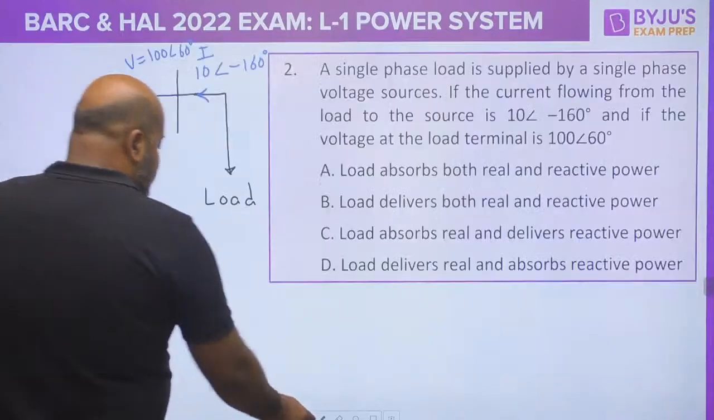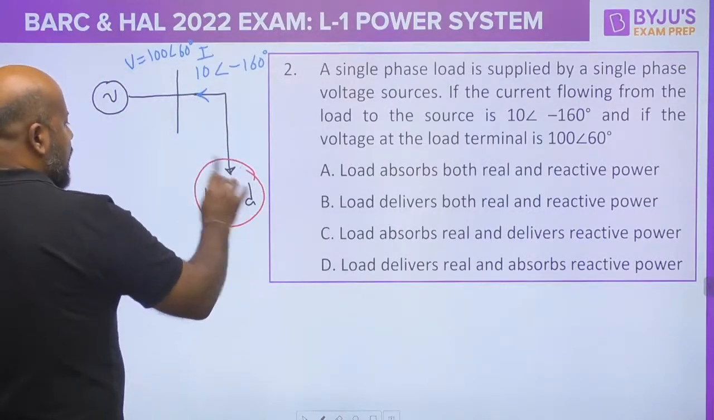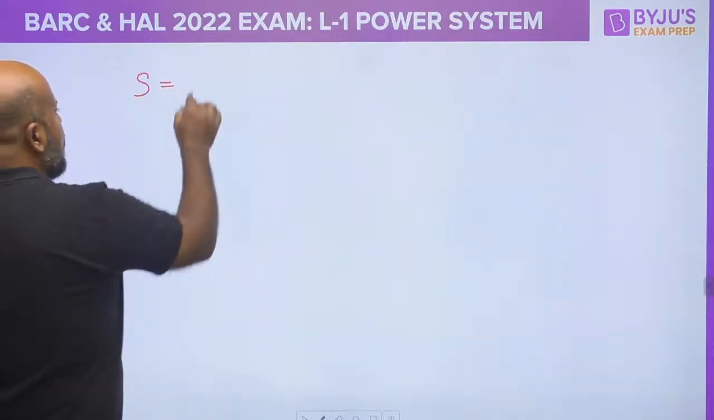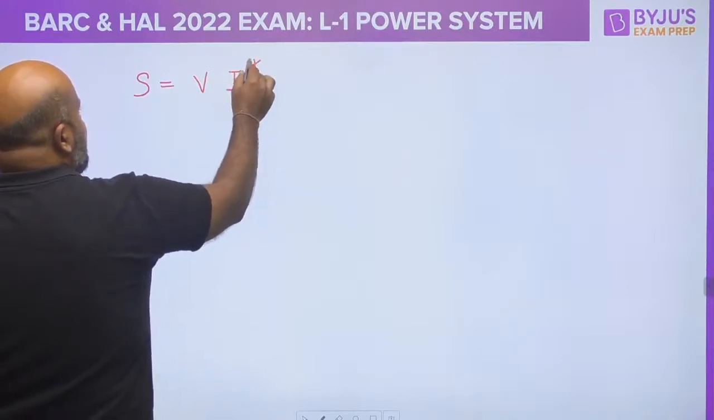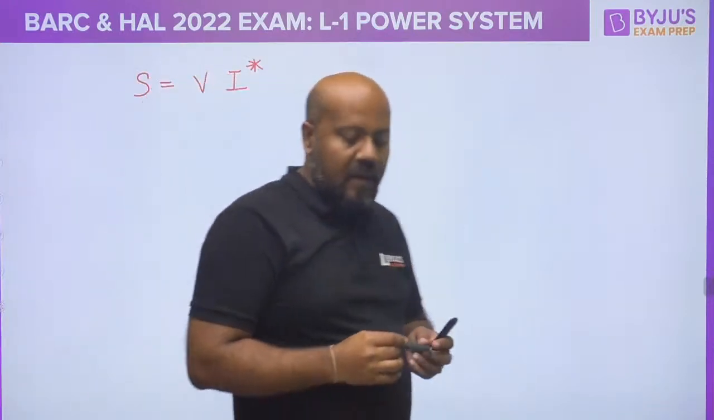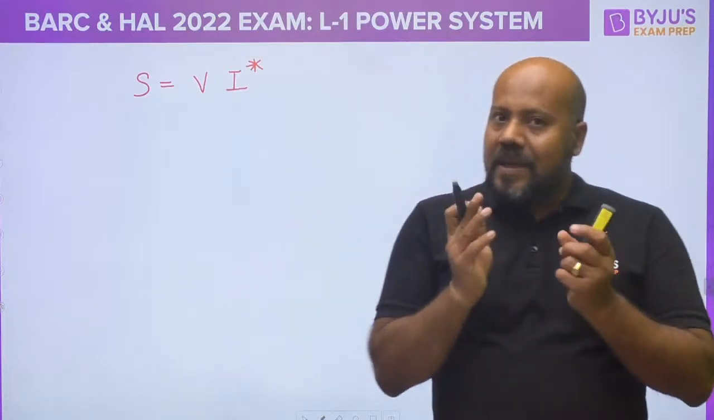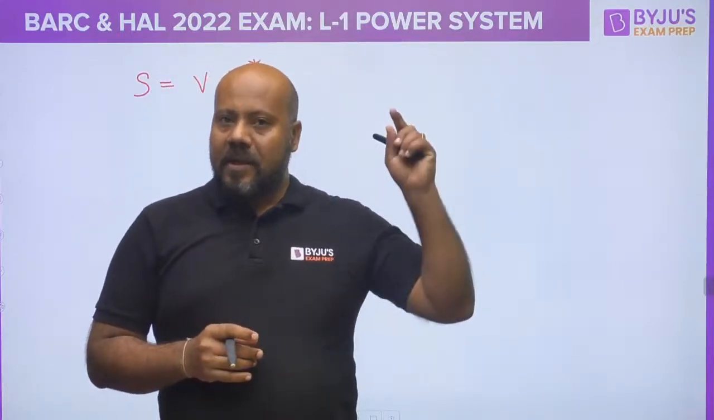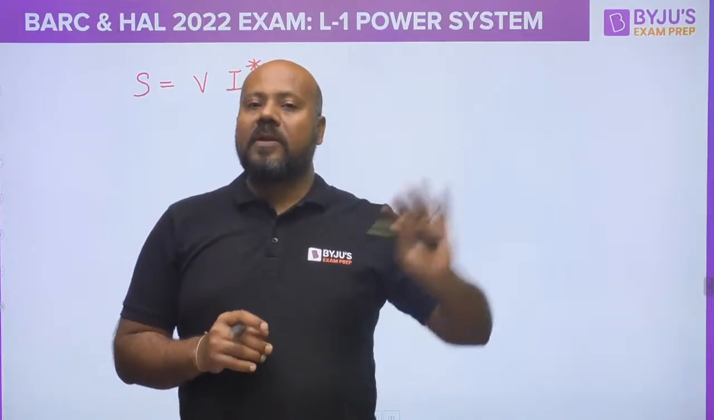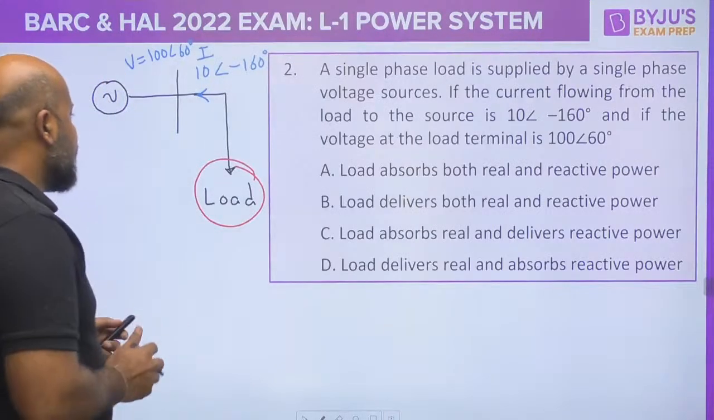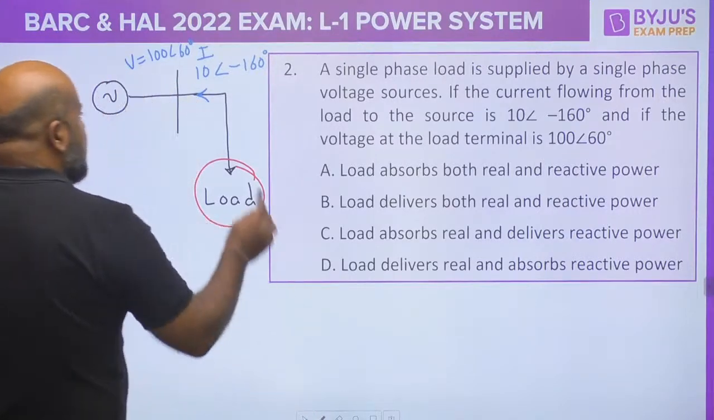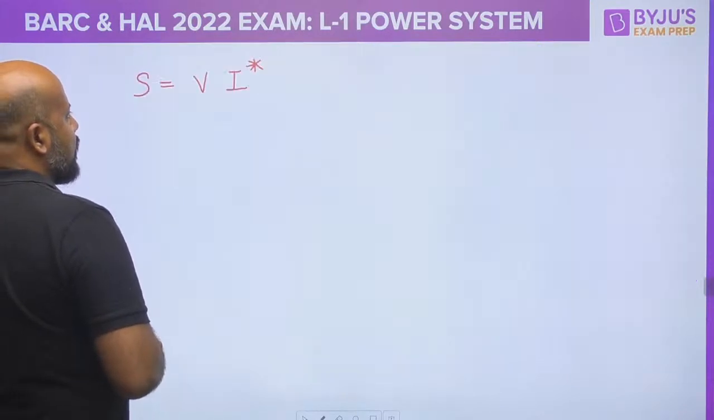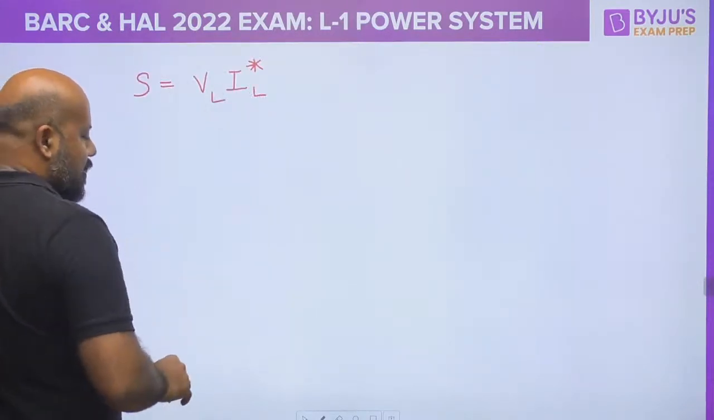Now see what is happening. If I have to write the power for the load, I need, in the polar form, voltage multiplied by the complex conjugate of the current. But please understand, when you write this equation and you follow the sign convention for the load, this current is the current taken by the load from the supply. It means actually you have to write this current, IL. Are you getting this?